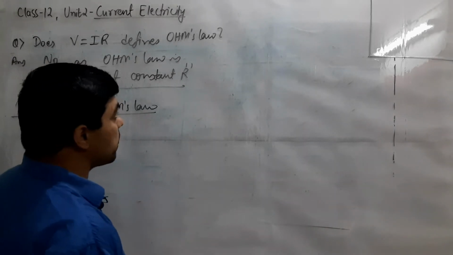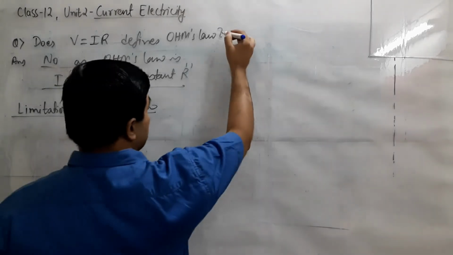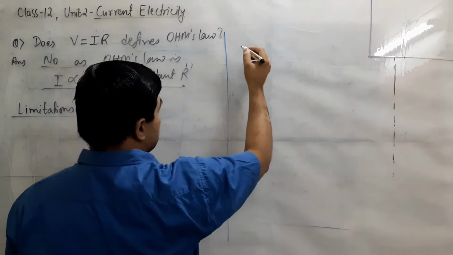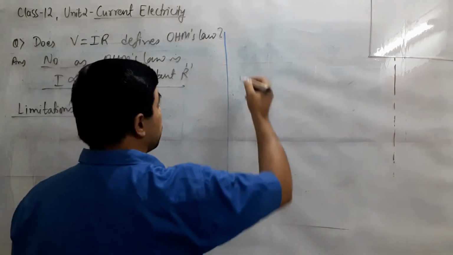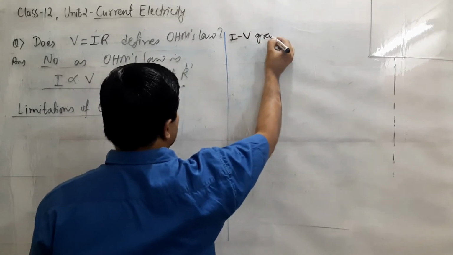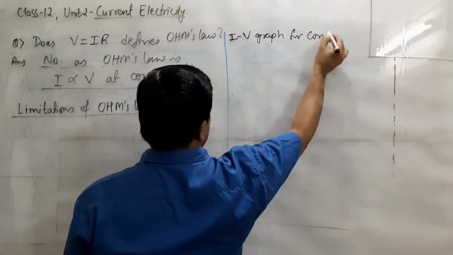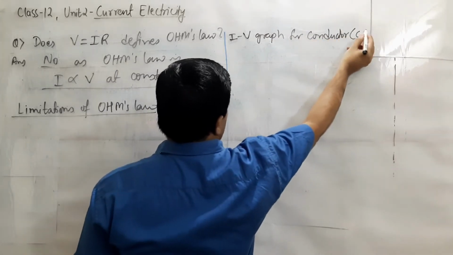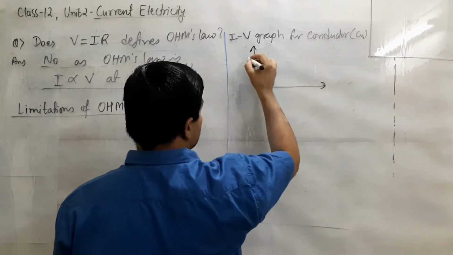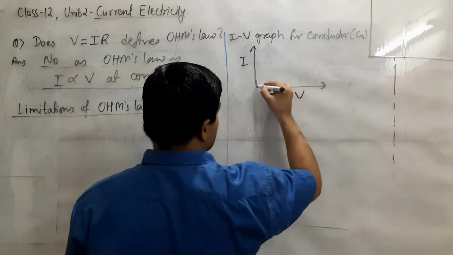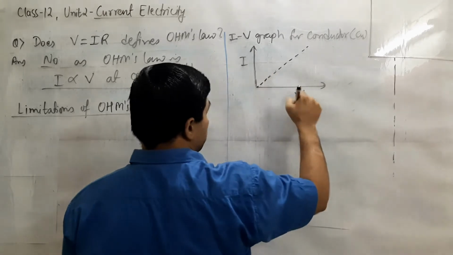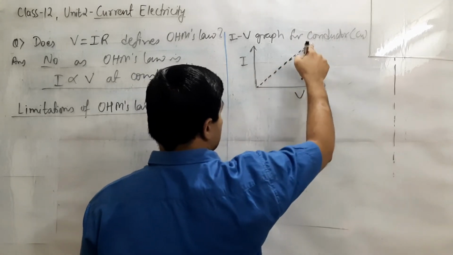So where it is applicable and where it is not, for that we have to discuss the condition. When we draw the IV graph for various materials, we came to know that the IV graph for a conductor, especially for copper, is obtained like this. For Ohm's law, the IV graph should be a straight line exactly at 45 degrees with the voltage or current axis. This shows that R is constant.